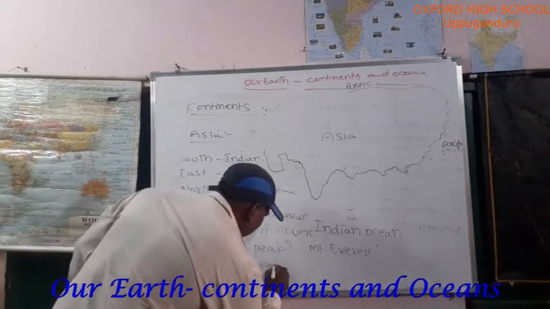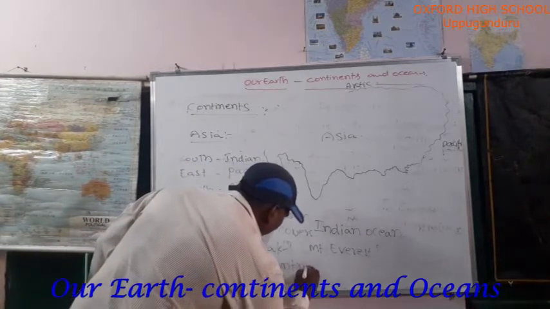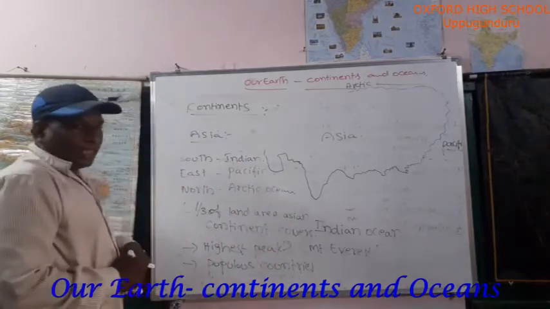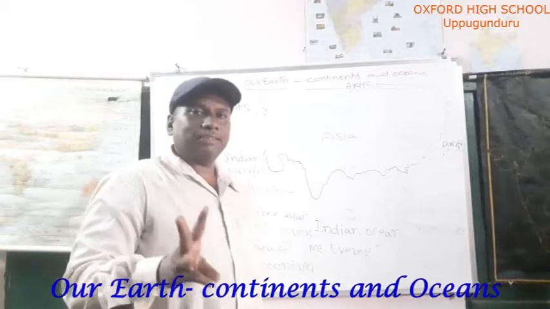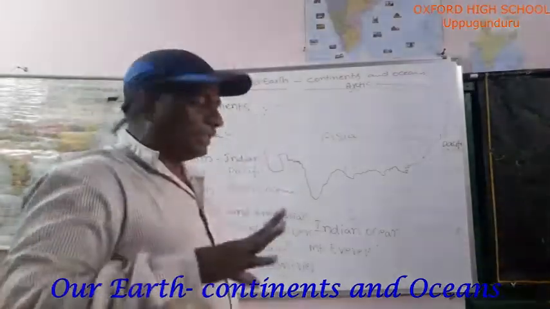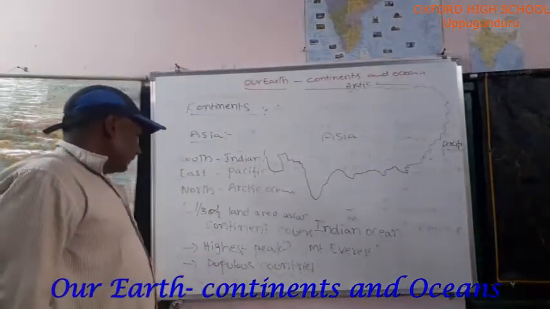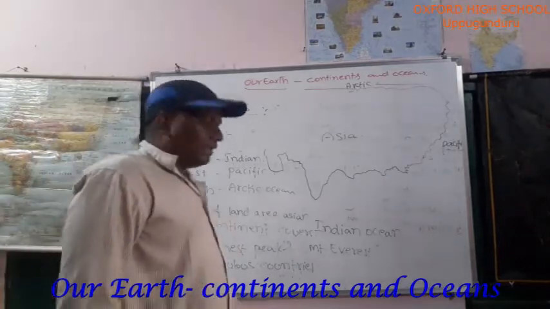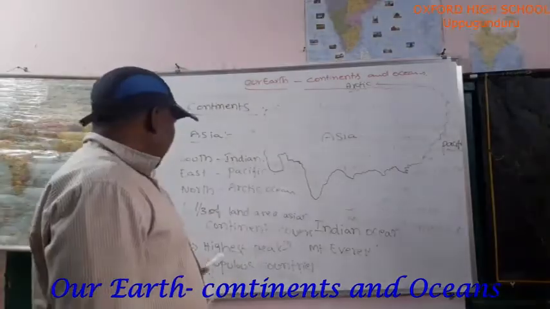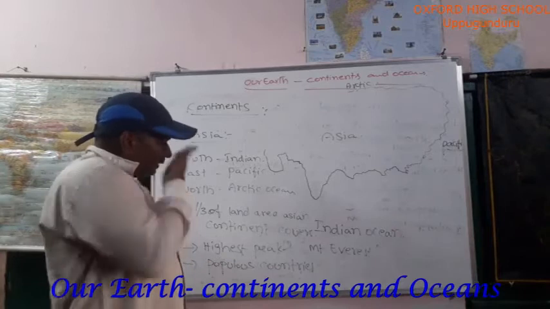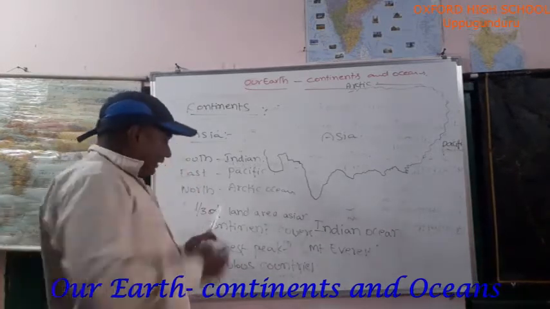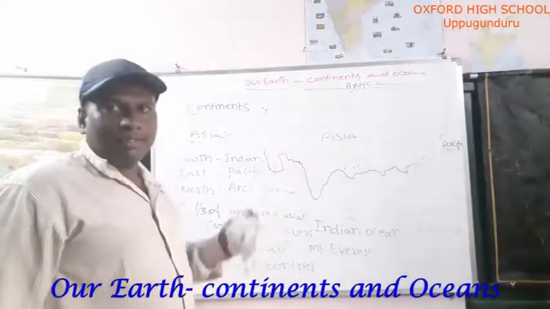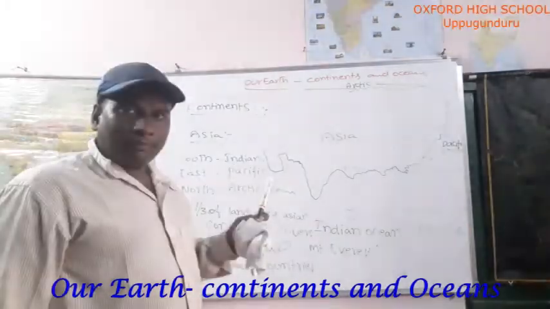The most populous countries in the world are also located in the Asian continent. China is the most populous country in the world. India is the second most populous country in the world. The highest peaks in the world are located in Asia. One third of the land area it covers. Which continent? The Asian continent. Okay.